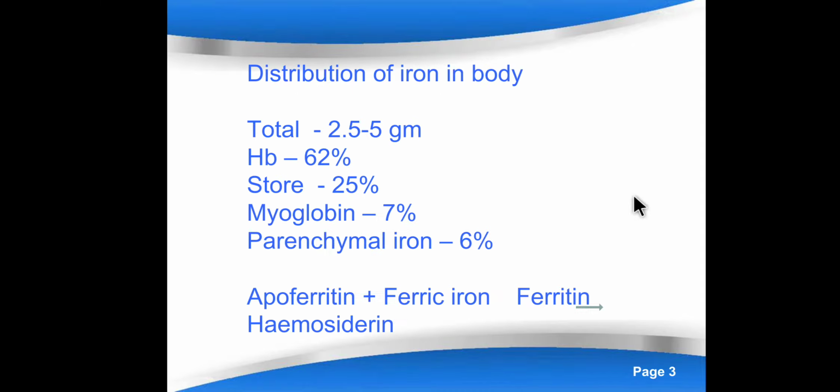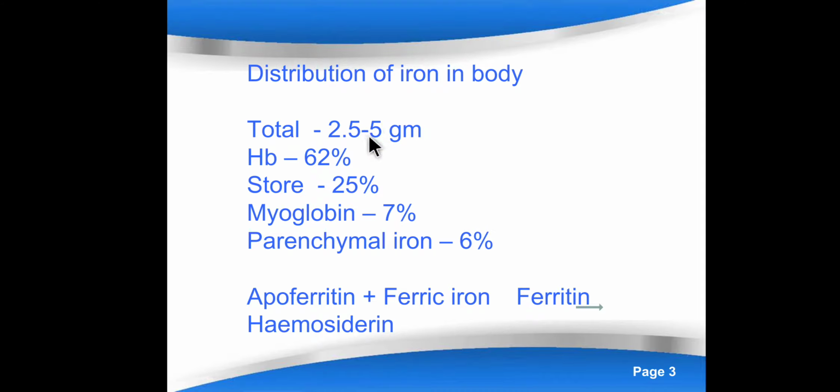So first we'll discuss the normal part, or you can say physiological part of the iron. In the distribution of the iron in the body, total is 2.5 to 5 gram. That is the total store of the iron.